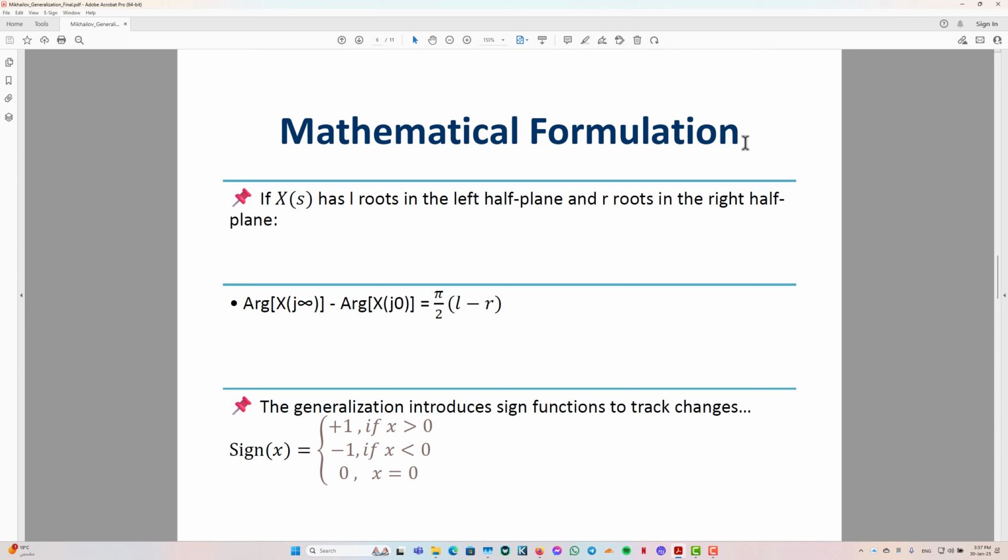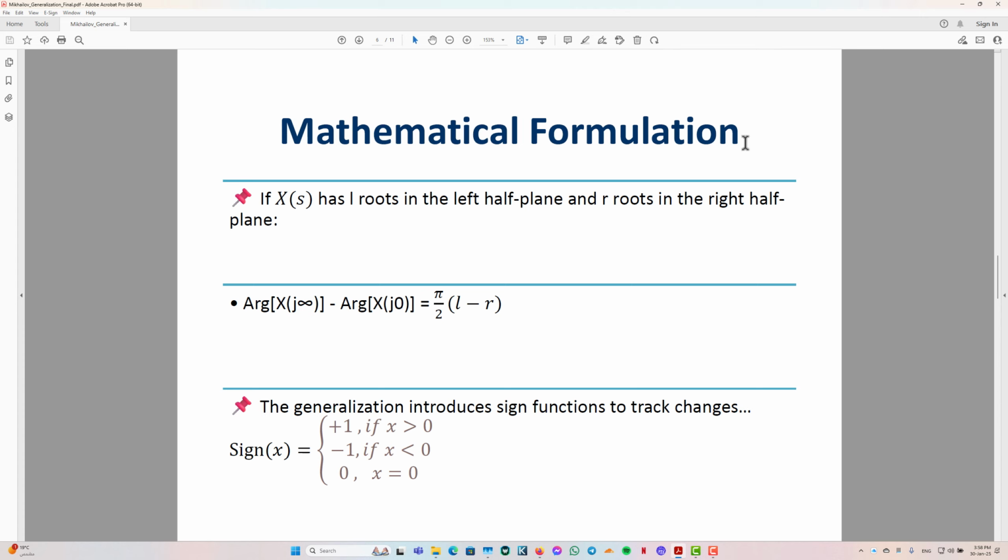Let x of s have L roots in the left half plane and R roots in the right half plane. For simplicity, assume it has no roots on the imaginary axis. We get the argument of x of j omega minus the argument of x of j0 equals pi over 2 multiplied by L minus R. But how does that come about?